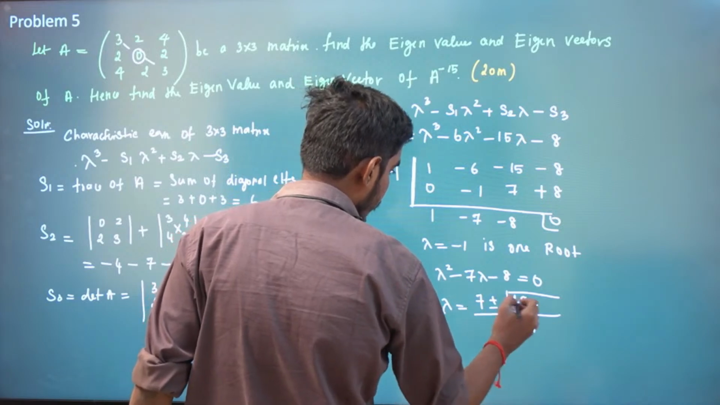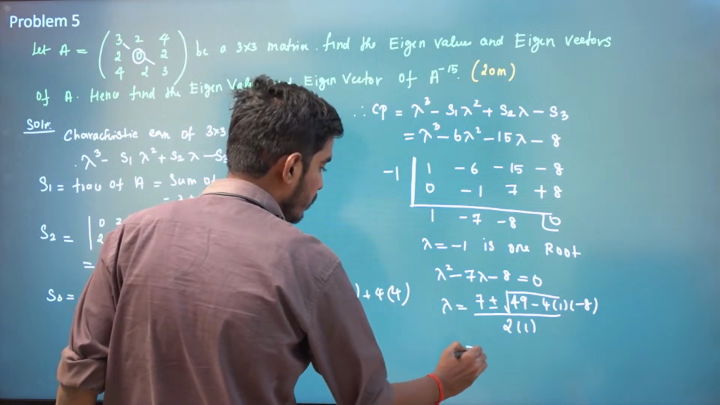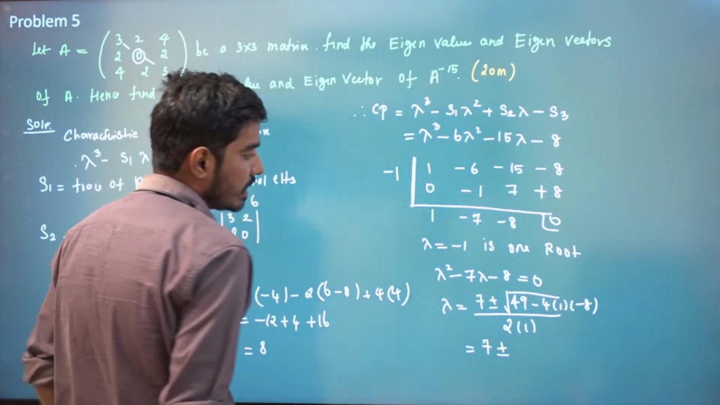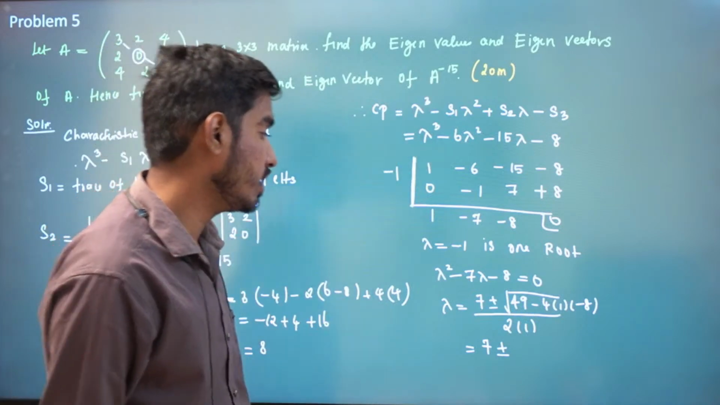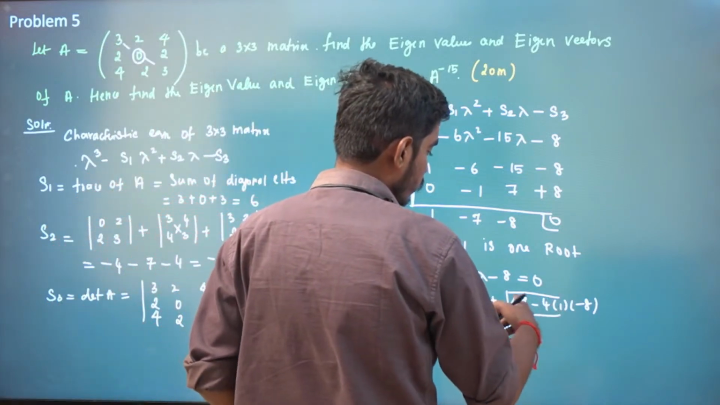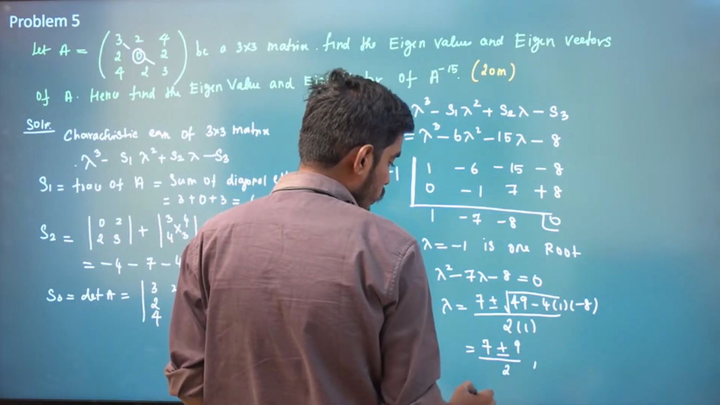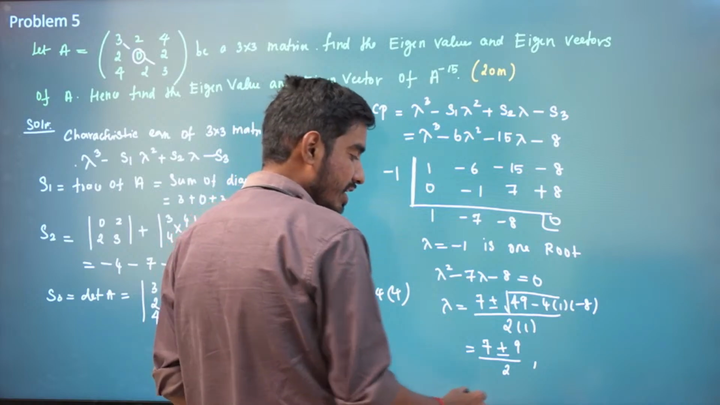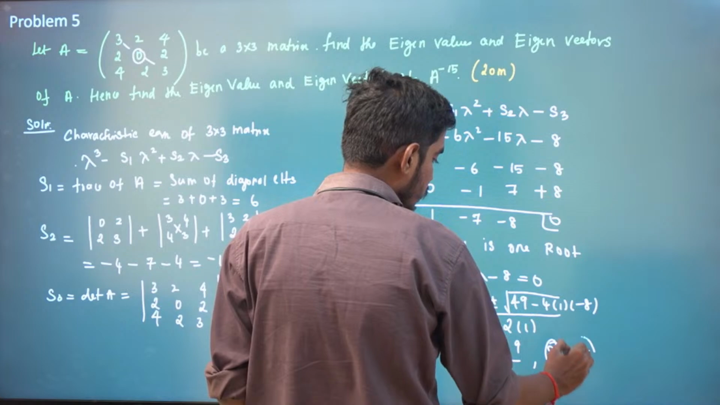So b square minus 4 times a into c divided by 2 times a. So we will have 7 plus or minus... It will be a time consuming problem actually. You have to do this very fast, 20 marks, right? So this is 32. 32 plus 49 is 81, which is 9 by 2. So 7 plus 9 by 2 is 16 by 2, which is 8. And 7 minus 9 by 2 is minus 1.